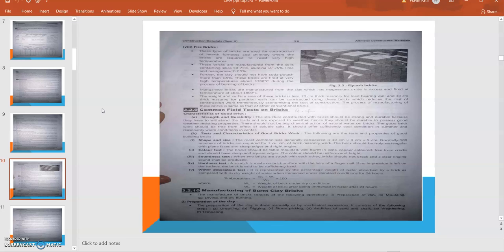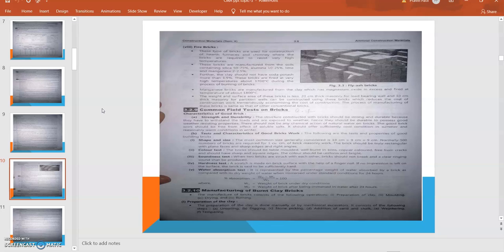Then tests and the characteristics of good brickwork. First, the shape and size test. The most common size generally considered is 19 by 9 by 9 centimeters. Normally, 500 bricks are required for 1 cubic meter of brickwork. The brick should be truly rectangular with plain faces, sharp edges, and right angles.